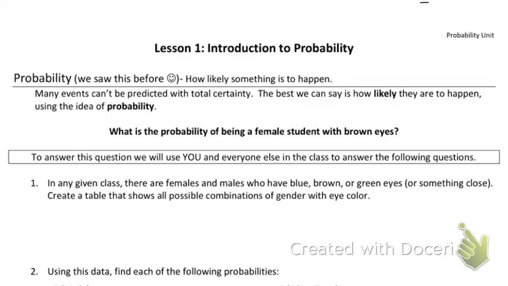Many events can't be predicted with total certainty. The best way we can say it is how likely it is to happen, using our probability. If you remember your probability, it was: what are my successes over all the possible outcomes? So if I want to roll a 2 on a die, there's only one 2 on a regular die over 6 possible outcomes.